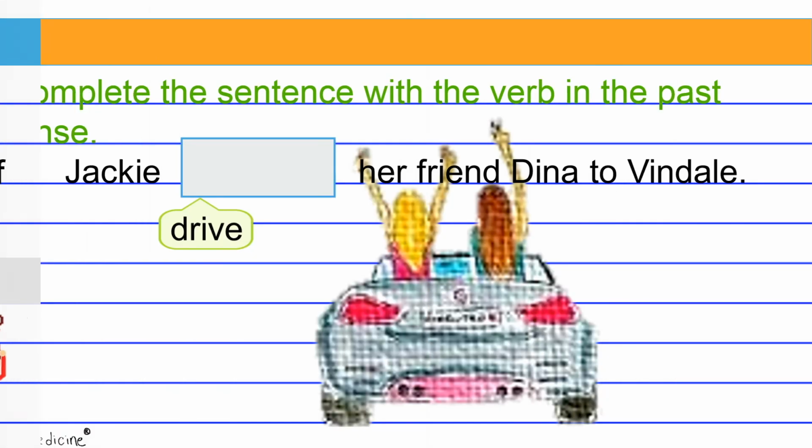All right, back to the original question, and now for the solution. Drove is the simple past tense verb form of drive. This is an irregular verb form, so you'll have to commit it to memory.